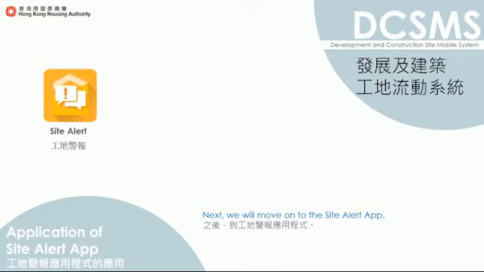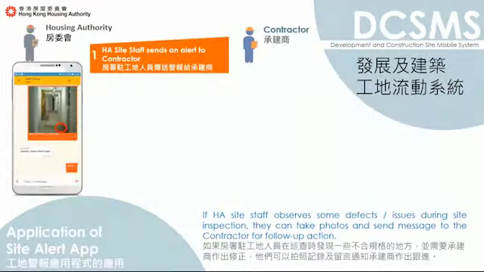Next, we will move on to the Site Alert app. If HA site staff observe some defects or issues during site inspection, they can take photos and send message to the contractor for follow-up action.